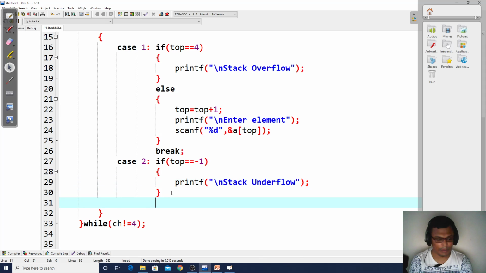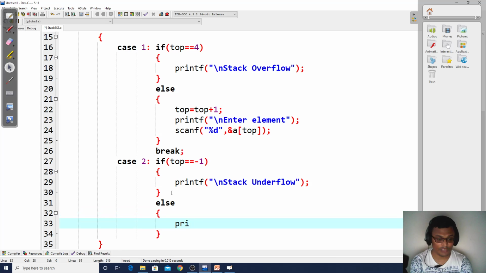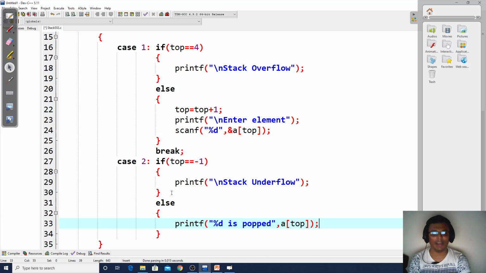So coming back to pop, in else, what we do? First we print what is getting popped, if you remember. So %d is getting popped. We print a message to the user. And what is that element that is getting popped? It is A of top that is getting popped.